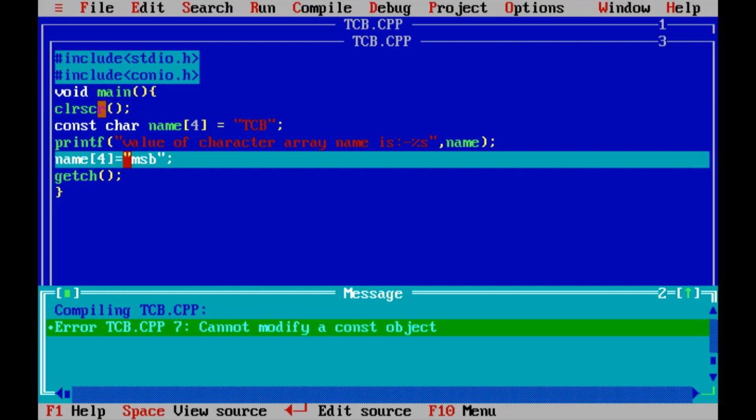Simply it is telling that your name character array is constant, but you are trying to change its value at line number 7, which we do not allow. So it is proved that once we declare a numeric constant or non-numeric constant, its value will not change during execution of the program.